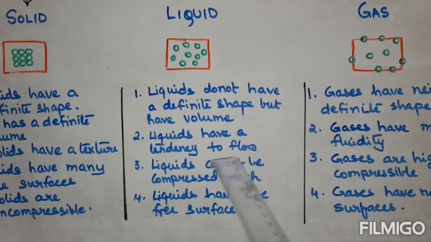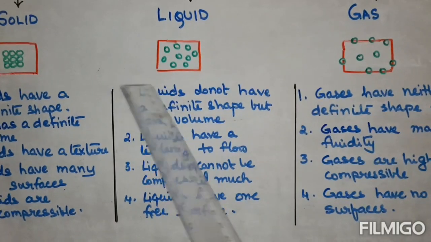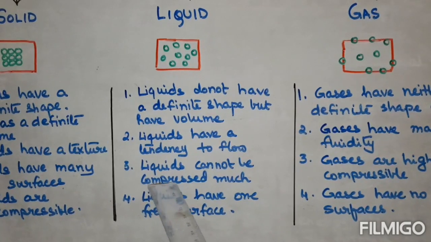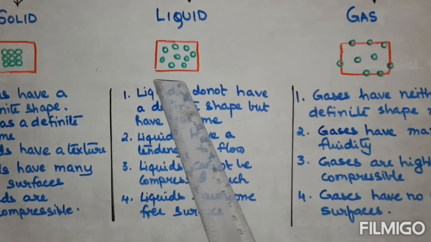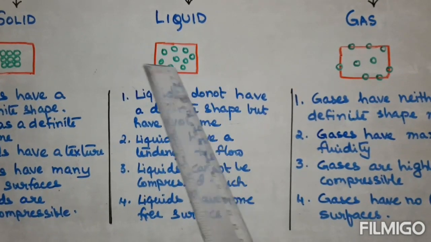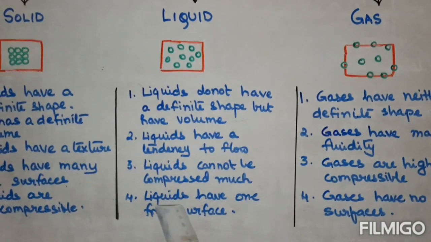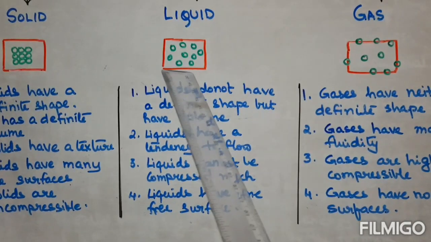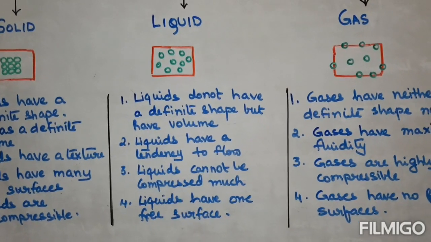Liquids have a tendency to flow because the intermolecular space is more and attraction is less. They cannot be compressed much, but they are compressible. We can reduce the intermolecular space between them under pressure. Liquids have one free surface because of their molecular arrangement.